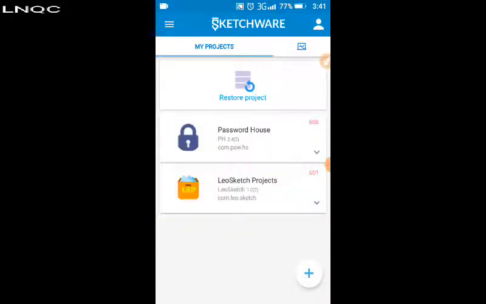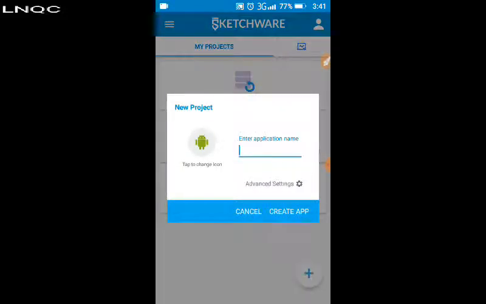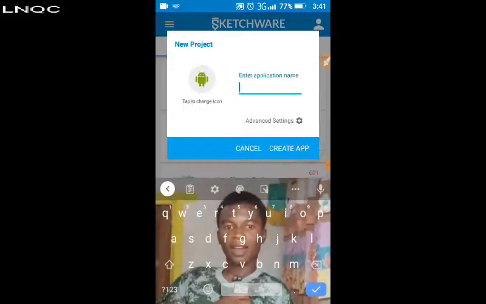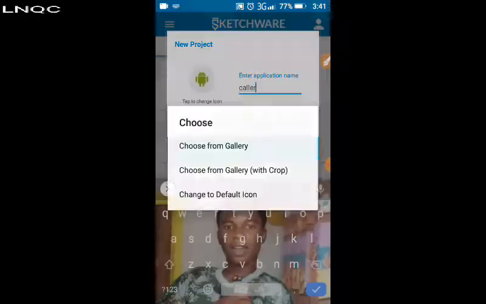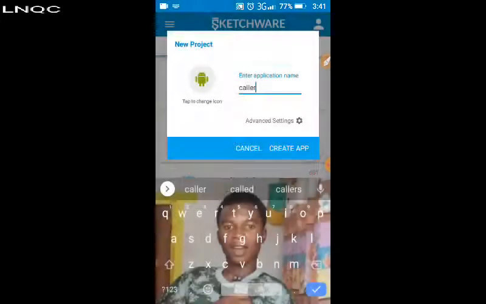You create your new project. Let's name it as caller. Caller is okay. Let's add a little icon.